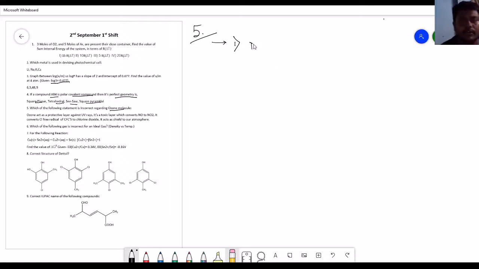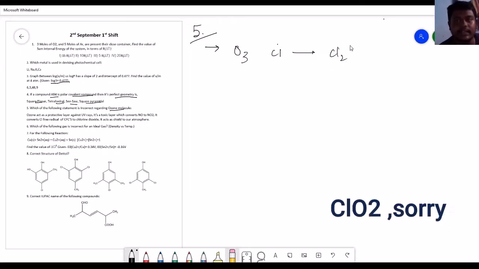Ozone can convert NO to NO2, that is totally correct. So there are several points which I don't remember at that time, but the thing that I memorized was an option that ozone is converting the Cl radical or the chlorofluorocarbon system into Cl dioxide. Okay, so dioxide means Cl2O.